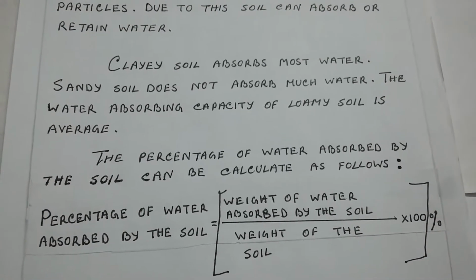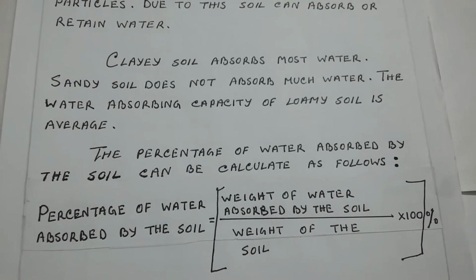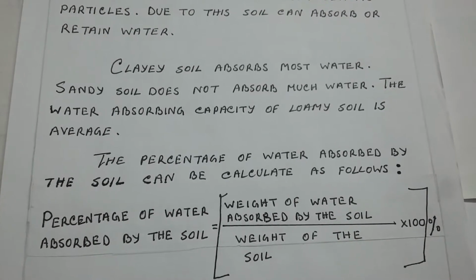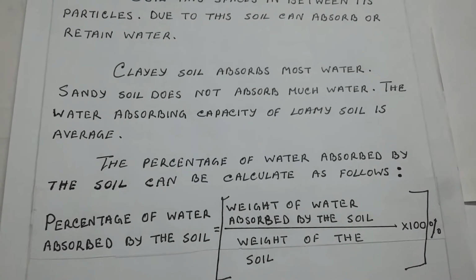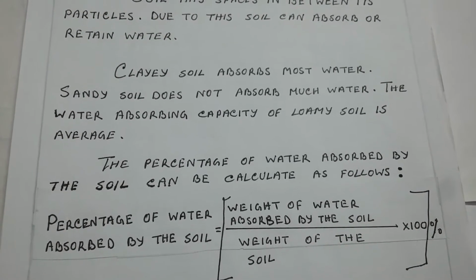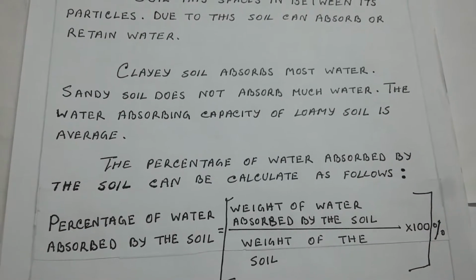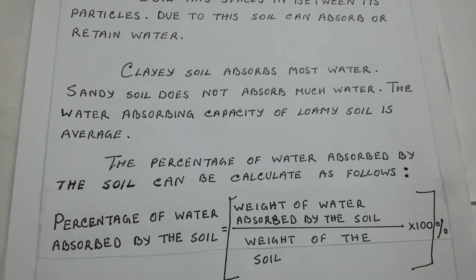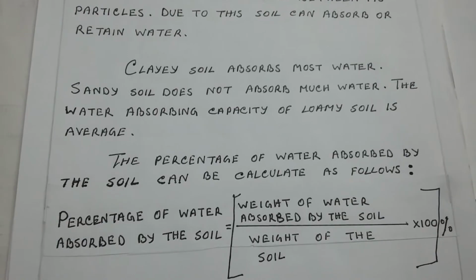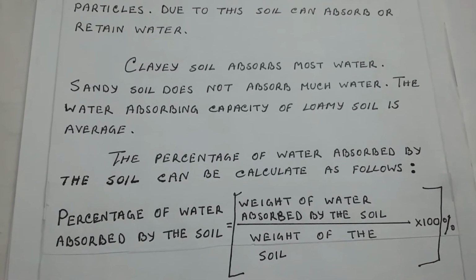Therefore, we can say the clay soil absorbs most water. It has a very good water holding capacity due to its very small and tightly packed particles. Sandy soil does not absorb much water. It cannot hold much water as it has large particles with large spaces between them. The water absorbing capacity of loamy soil is average.